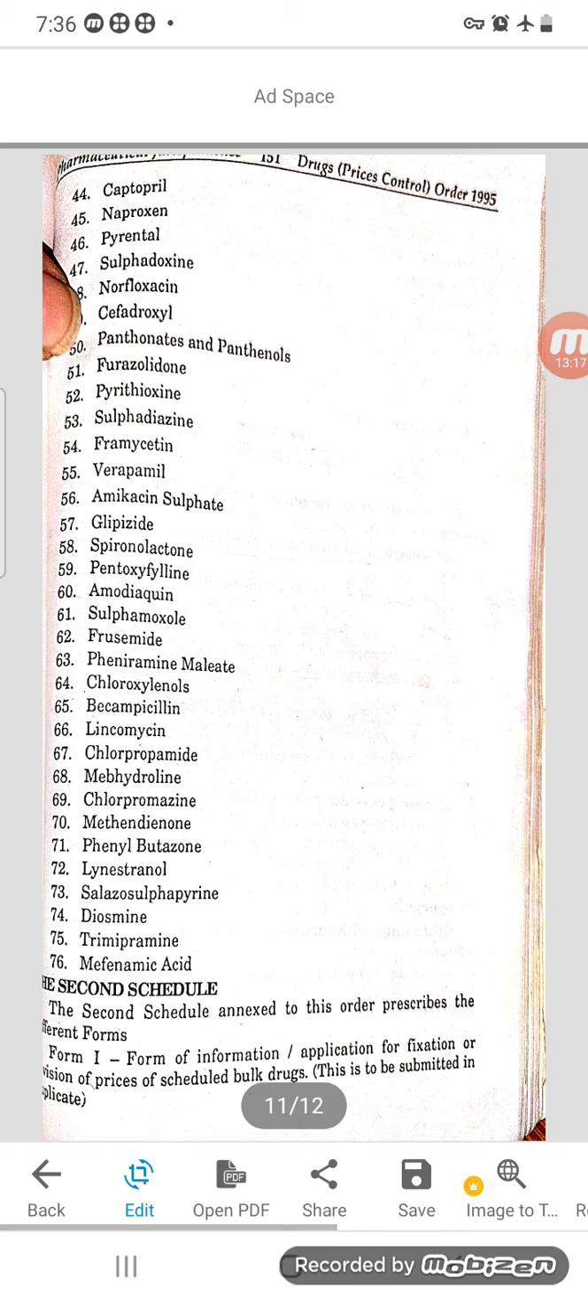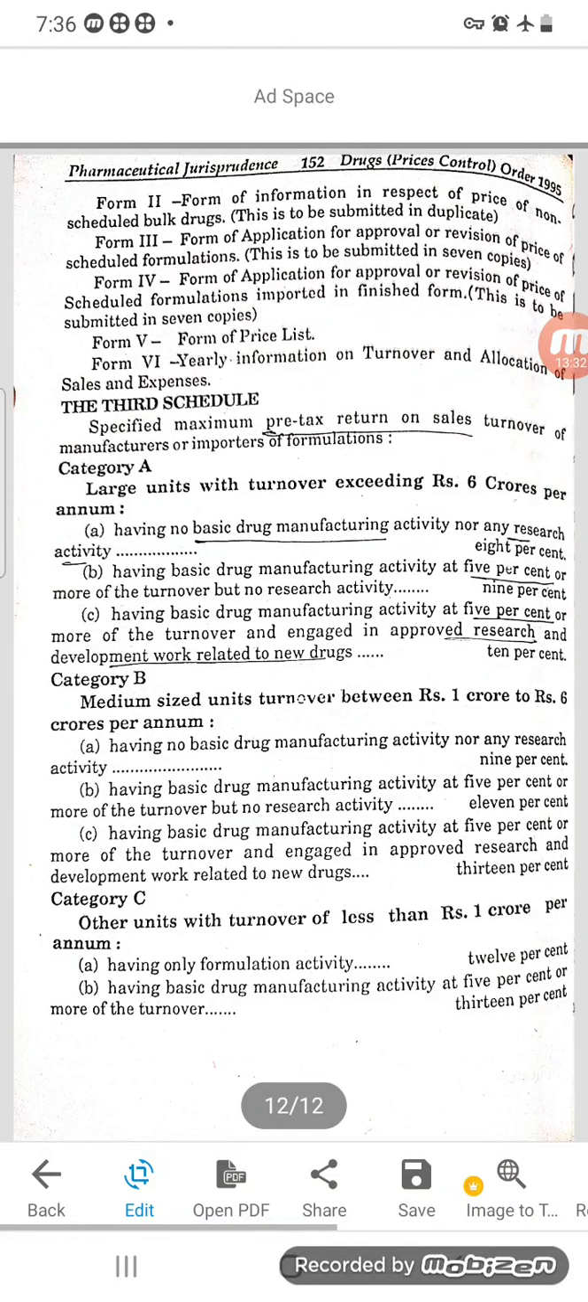The second schedule annexed to this order prescribes the different forms. Form 1, form of information application for fixation or revision of prices of scheduled bulk drugs. This is to be submitted in duplicate. Form 2 will be form of information in respect to price of non-scheduled bulk drug. Form 3 will be form of application for approval or revision of the price of scheduled formulations. Form 4 will be form of application for approval or revision of the price of scheduled formulation imported in finished form.